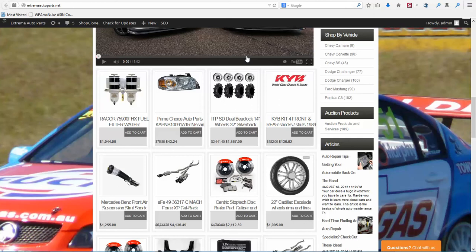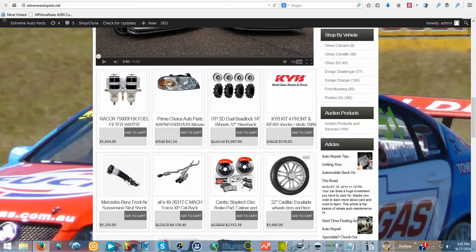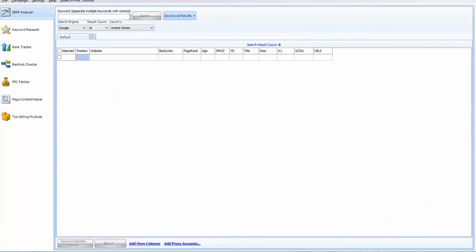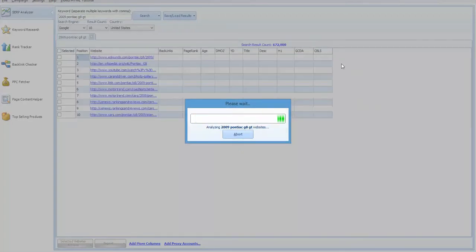Now what we're going to do is open up serpattacks. Once you get serpattacks downloaded, open it up, and we're going to start doing some work in here. We already know what our keyword is. We're going to be working where it says SERP Analyzer. We're going to type in our keyword here and click search, and we're going to let the software do some work for us.